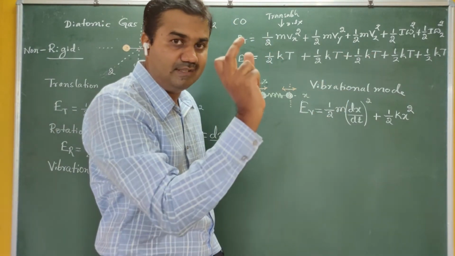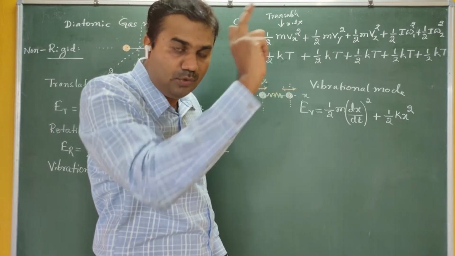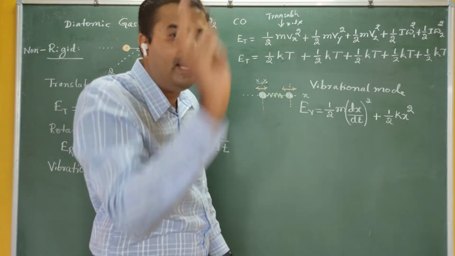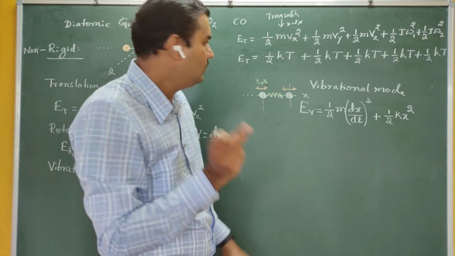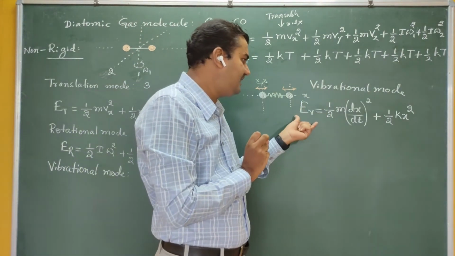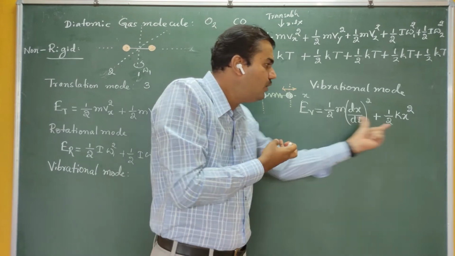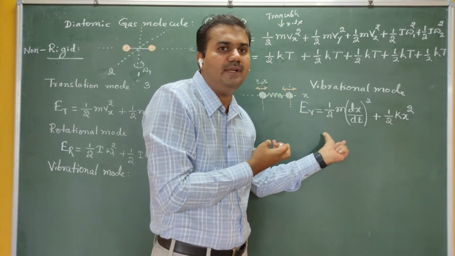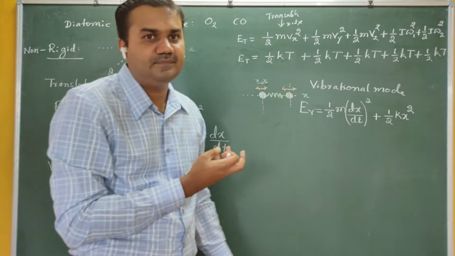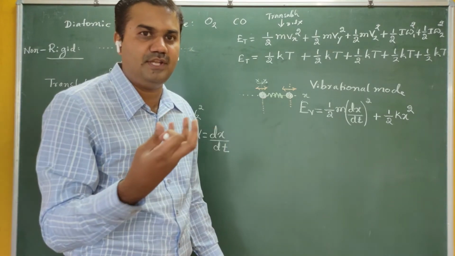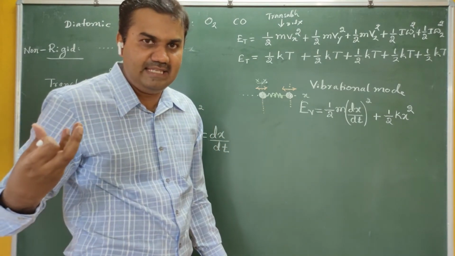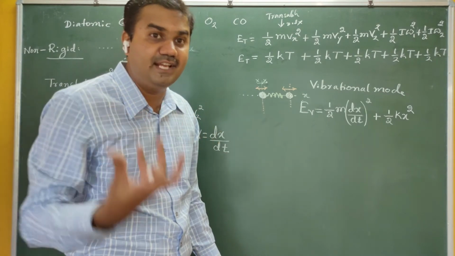Are you getting me? So in the translation mode, in one axis, it has got only one energy. But in case of vibrational mode, you can see here the vibrational energy in the x-axis, you have two types here, not one type. That means the translation mode, if it has got three axes, then it has got 3 degrees of freedom.